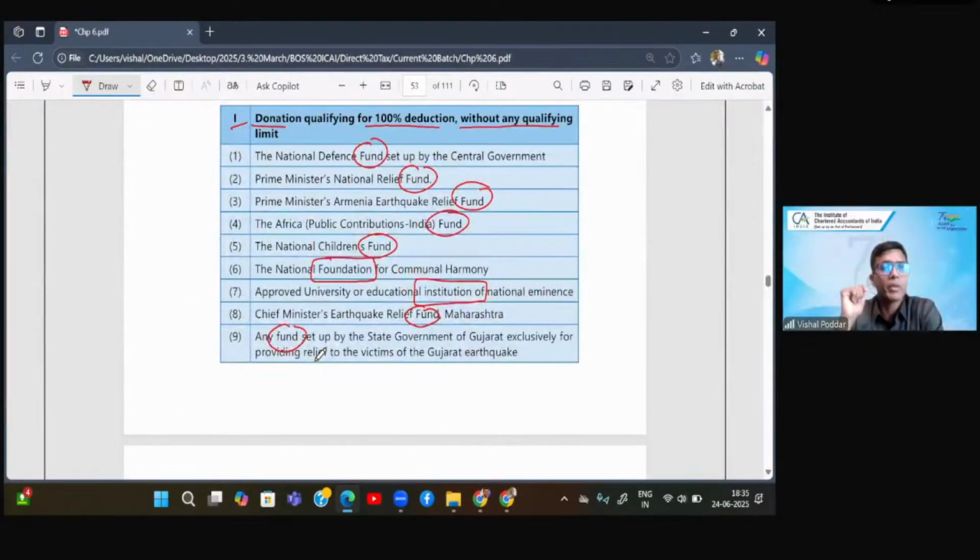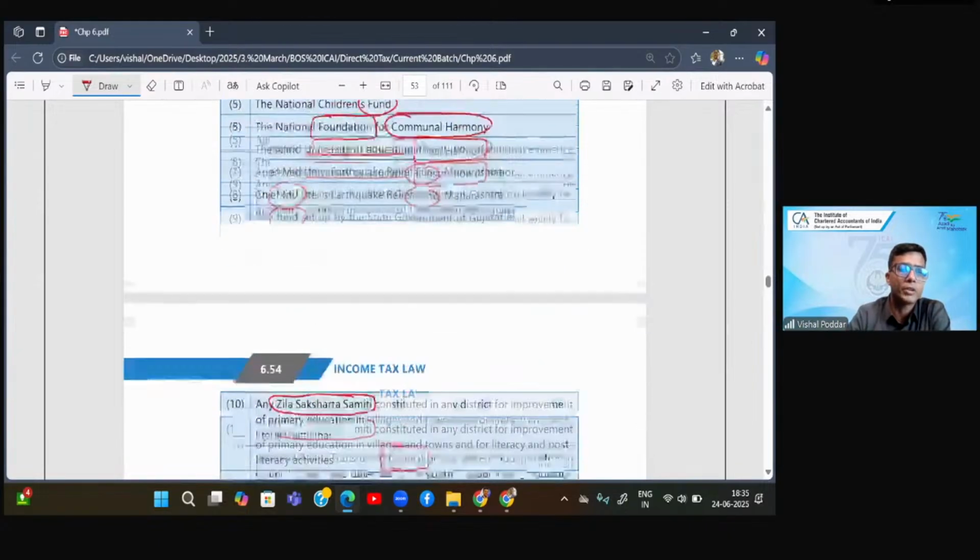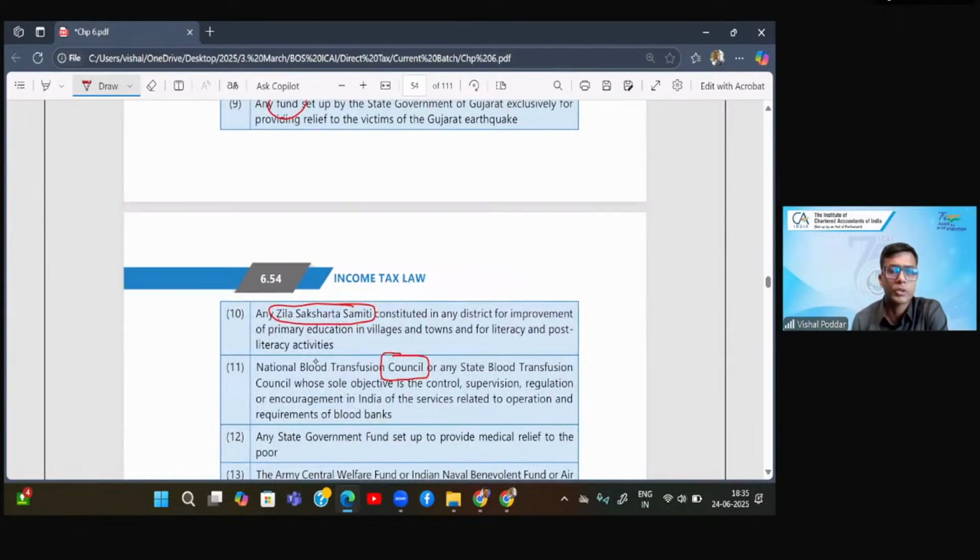Now, it is easy to remember these institutions also because one is the institution working for communal harmony. Then you have two other institutions which are related with education, like this one and this one. Jila Saksharta Samiti, it is also for education. And the other one is relating to medical, that is a blood transfusion council. So one is for communal harmony, two are for education, and one is for medical, that is blood transfusion council. Except these three categories, all other are benefits which are for donation to funds.